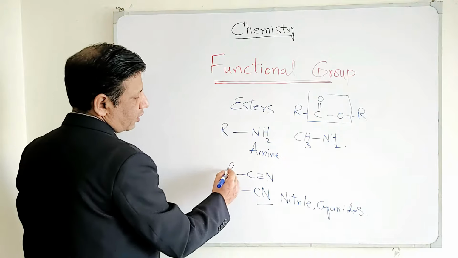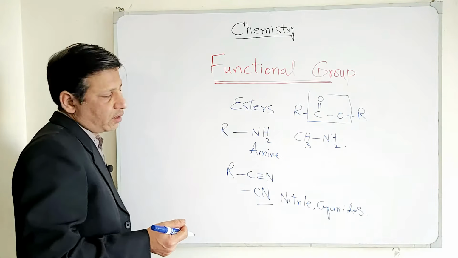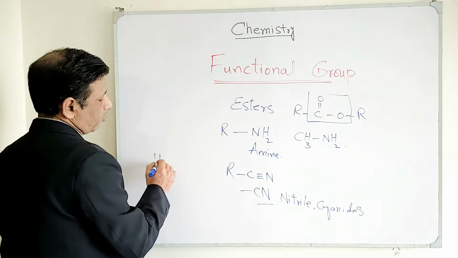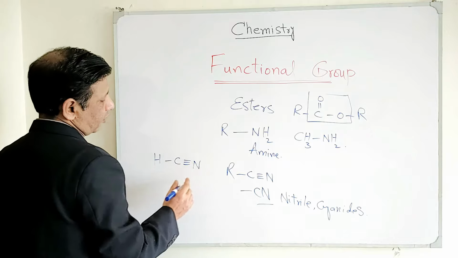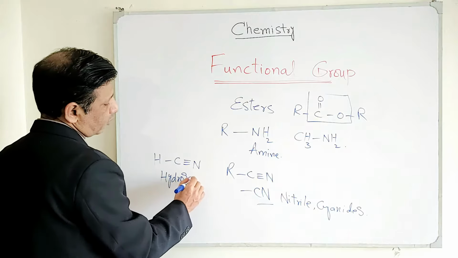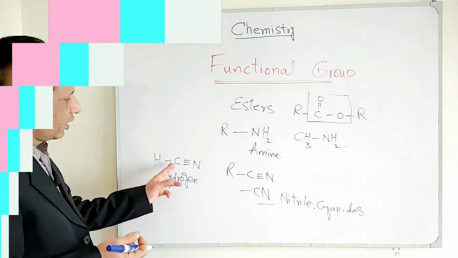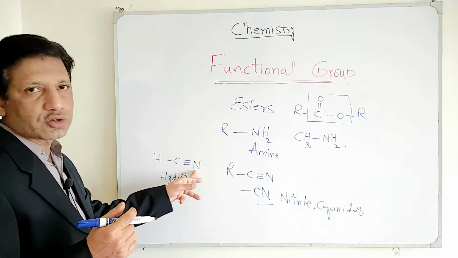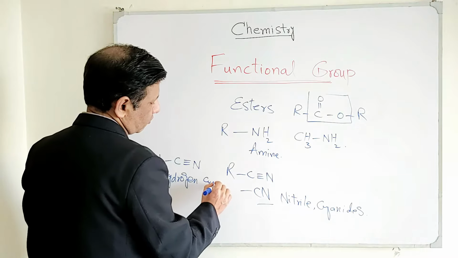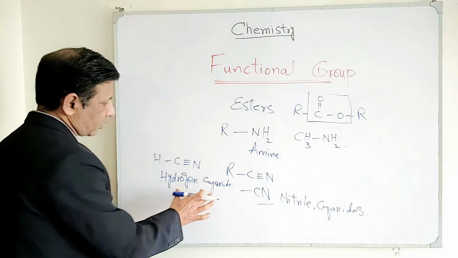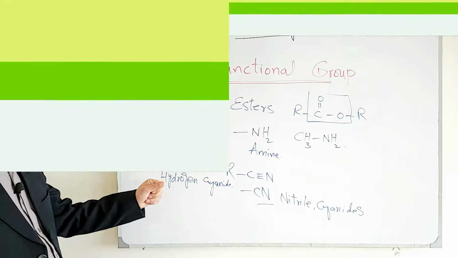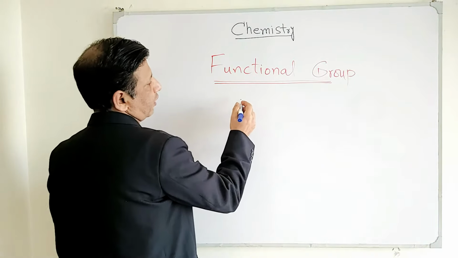When we place R here, it becomes a nitrile or cyanide, and keep in mind you can place H here too. For example, if we place H here, C triple bond N, this is what we call hydrogen cyanide, and it's a neurotoxic gas. As soon as it is inhaled, it starts to paralyze the nervous system. So this is toxic hydrogen cyanide, and it is the first example of the nitrile or cyanide group. And the next functional group is halides.